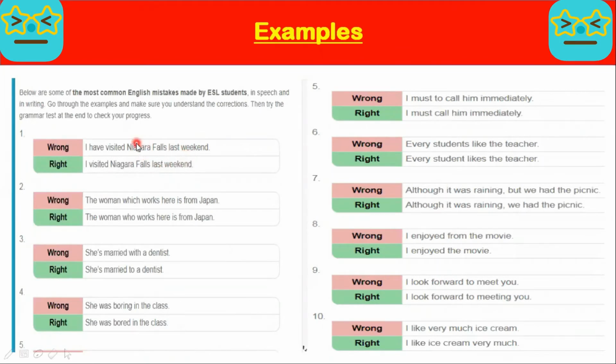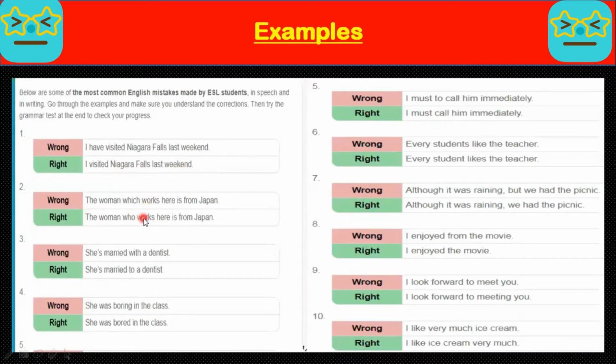Here are examples of the most common English mistakes made by ESL students. I have visited Niagara Falls last weekend. I visited Niagara Falls last weekend. Instead of using present perfect tense, we just use simple past tense. There is no need to use present perfect tense everywhere.